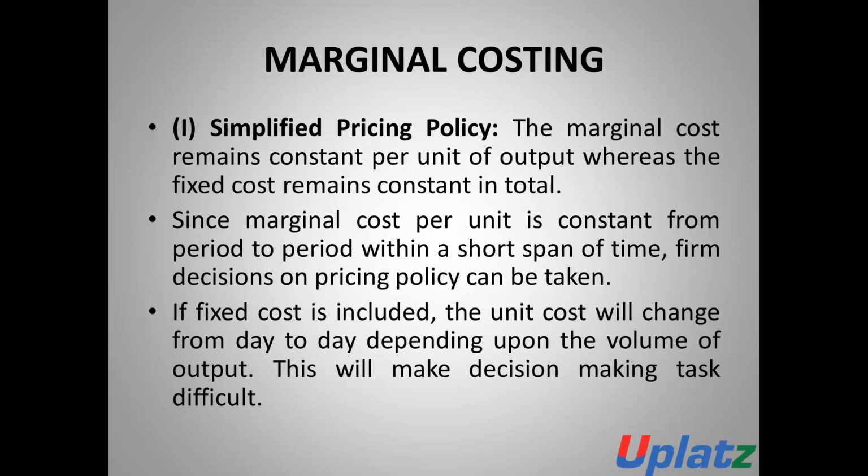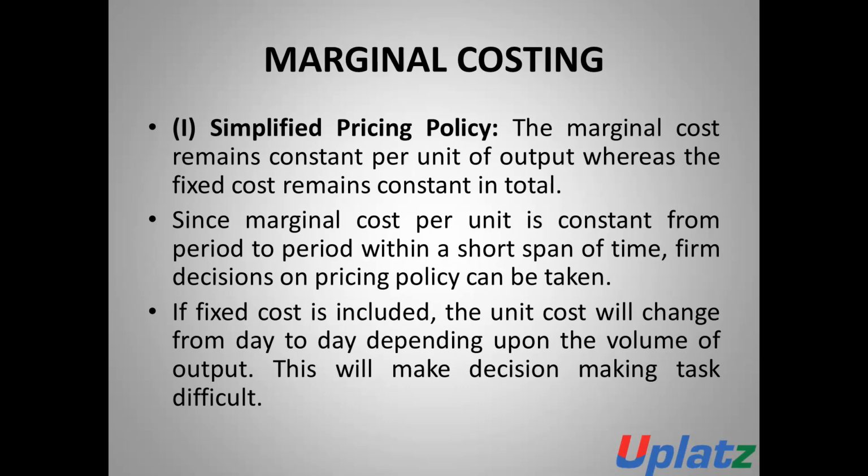If we include all the fixed costs at the time of calculating unit cost, then the unit cost will change from day to day depending upon the volume of output, because the fixed costs are to be apportioned over the volume of output. If the fixed cost is 1 lakh rupees and the output is 5,000, then it will be divided by 5,000 only. But after some time, if the production is 10,000 units, then it will be divided by 10,000.